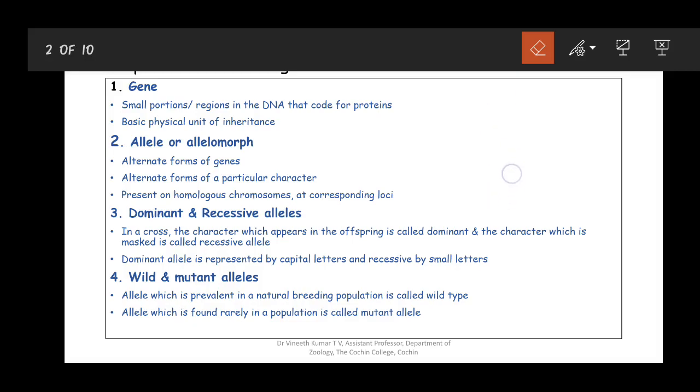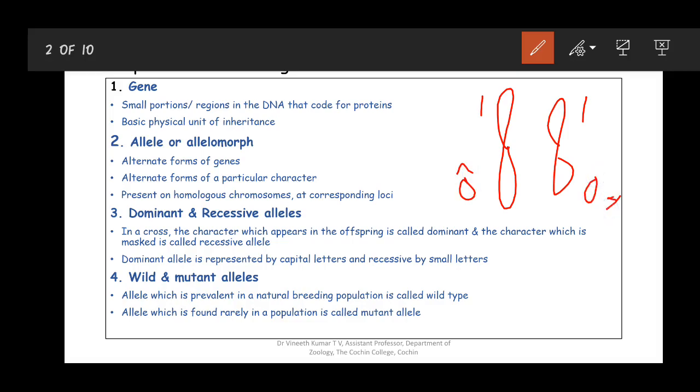So if you take two homologous chromosomes, for example chromosome number 1 of humans, this is chromosome 1 of a particular person in one of their somatic cells. This might have been inherited from the father, and this might have been inherited from the mother, and hence these are called homologous chromosomes.